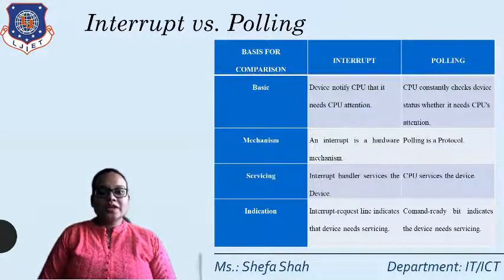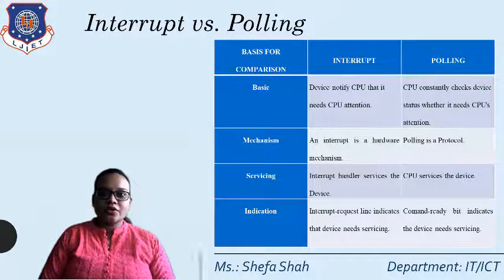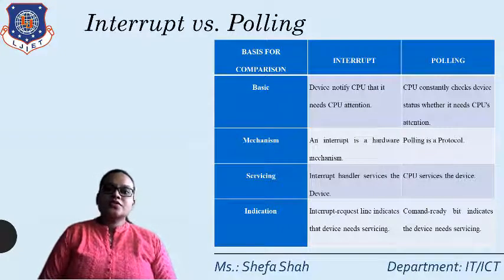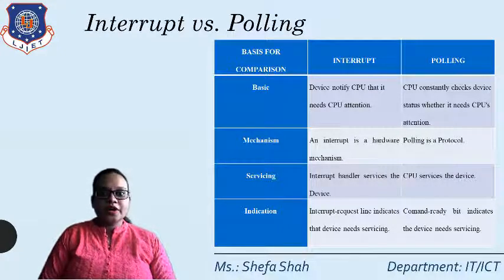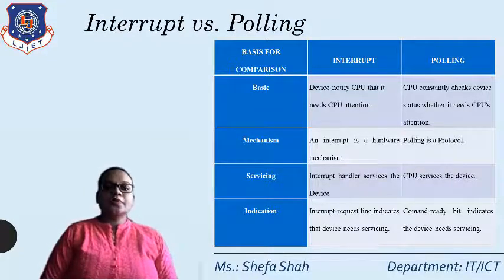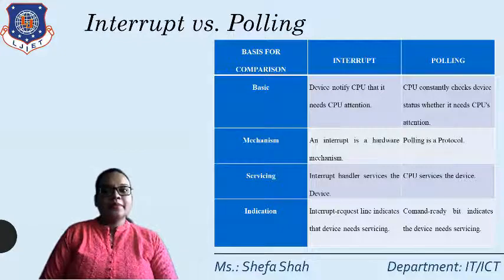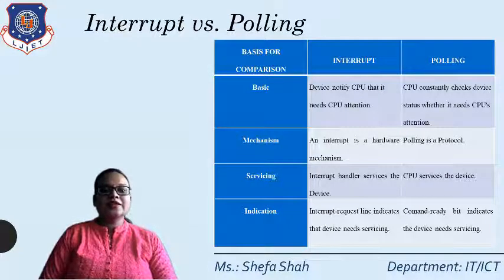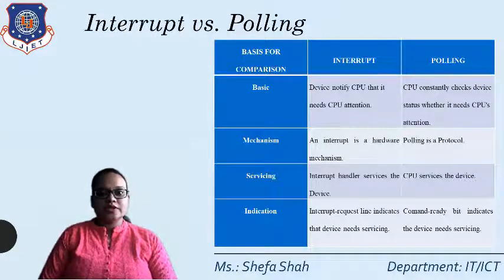Then how is it indicated that an interrupt has been activated? The user can send an interrupt request to the processor or controller. The processor or controller stops the task that is currently going on, handles the interrupt subroutine, and then completes that task afterwards. Whereas in polling, the command ready bit indicates that the device needs servicing.